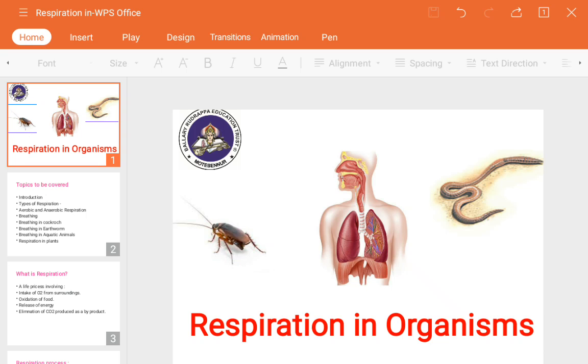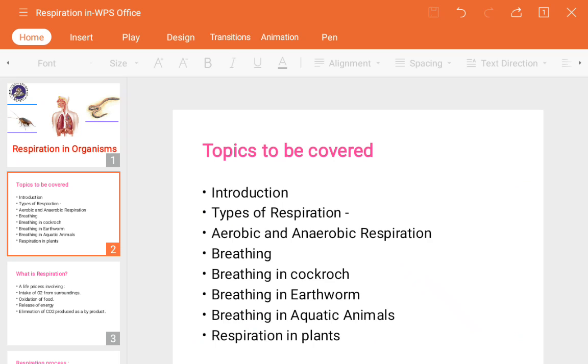So there is a common thing between humans and plants that we are going to see. You can understand how respiration takes place similarly in human beings and inside plants. Now we will see the topics we are going to cover in this chapter: introduction, types of respiration, those are aerobic and anaerobic respiration, breathing in cockroach, breathing in earthworm, breathing in aquatic animals, and respiration in plants.